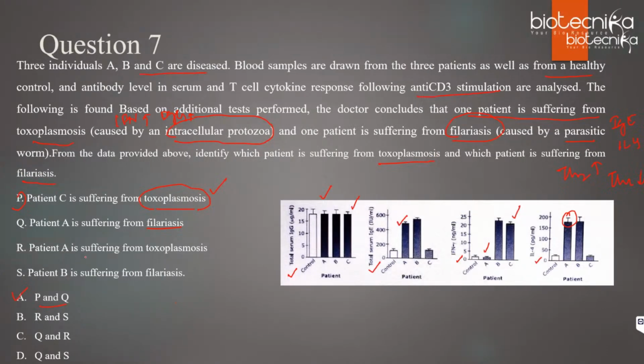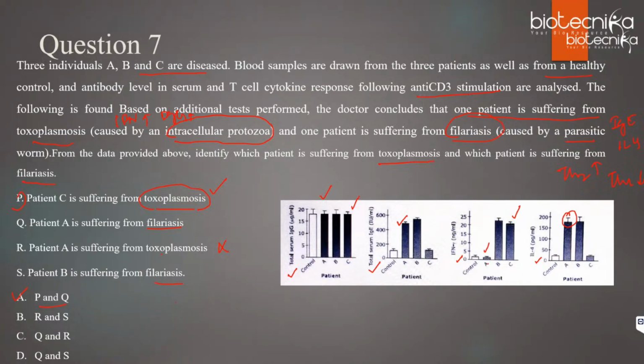Now what about R? Patient A is suffering from toxoplasmosis. If he is suffering from toxoplasmosis, IgG should be high as well as IFN should be high, right? That is not correct, because you can see IFN is less. And S, B is suffering from filariasis.